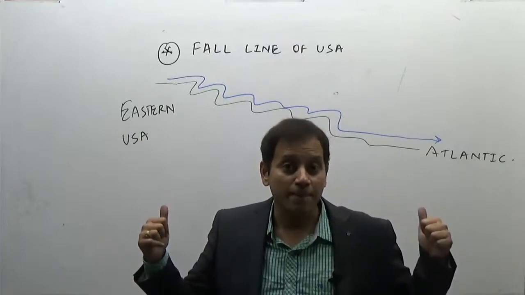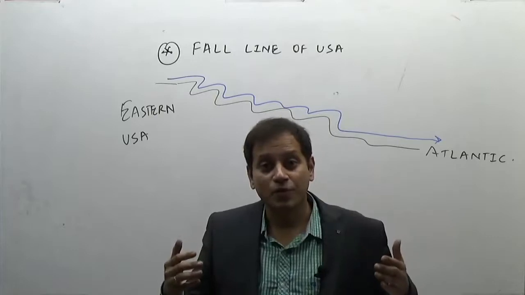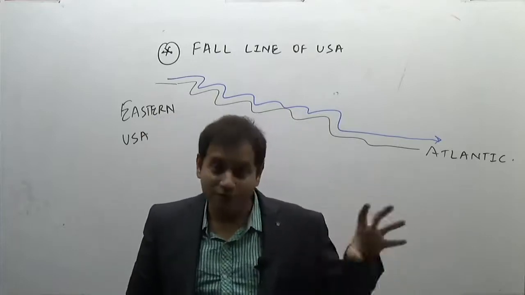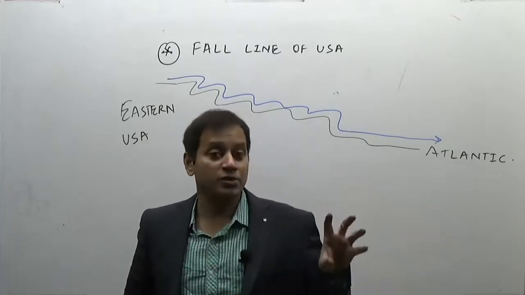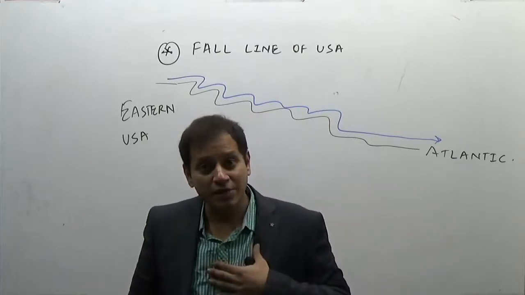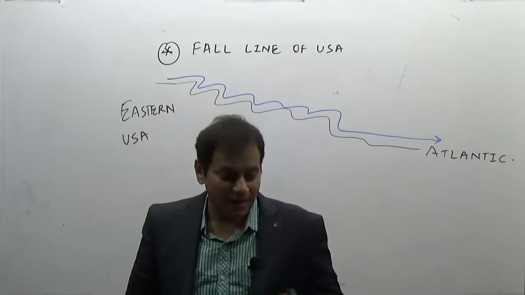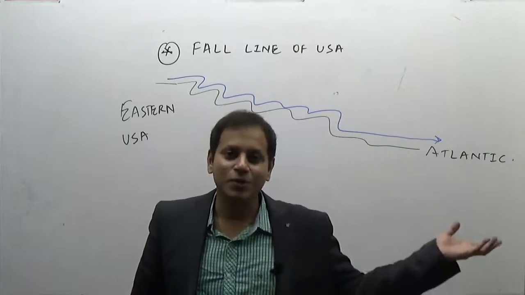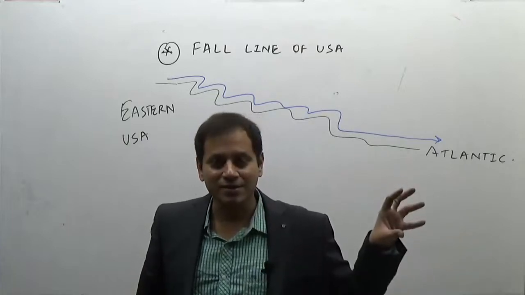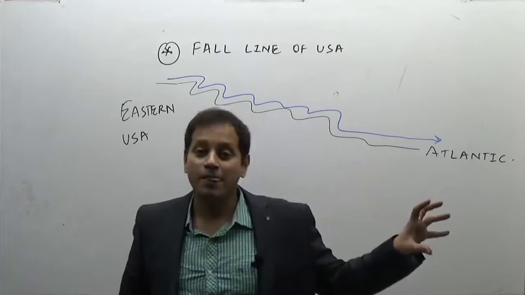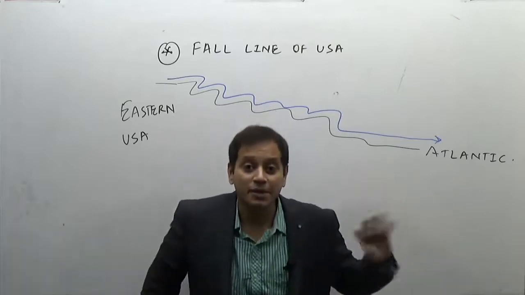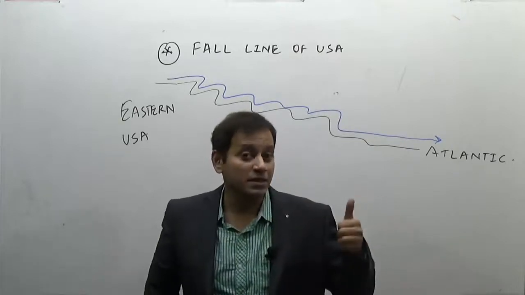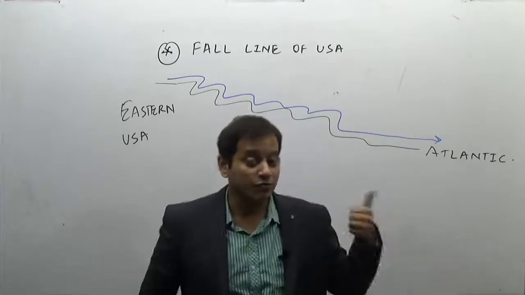Why? Because of too much industrialization. Why industrialization? Obviously resources are available, but resources alone do not suffice. Resources are there with India also, but we lack in energy. 8 hours, 9 hours, 12 hours of blackout in the rural regions. It is only in the city regions, and that too in some specific states, that we have uninterrupted power supply. Obviously it will affect the economy. So one of the major reasons for development of this region was the fall line of USA.